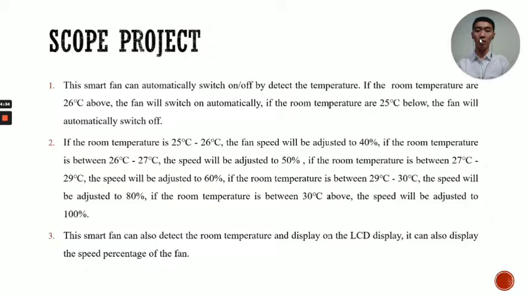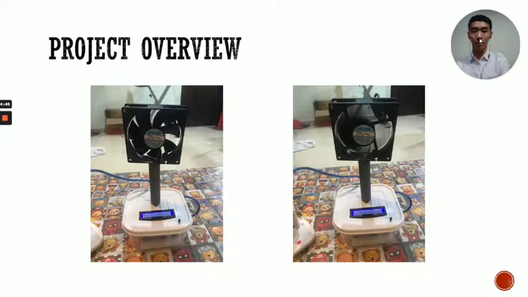The third one is the smart fan can also detect the room temperature and display it on the LCD display. It can also display the speed percentage of the fan. So this is my project overview.